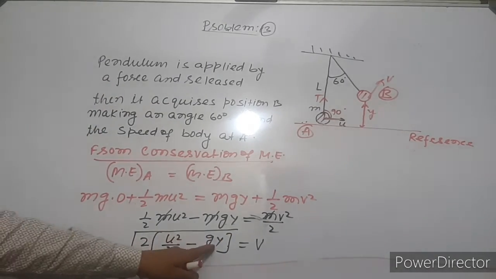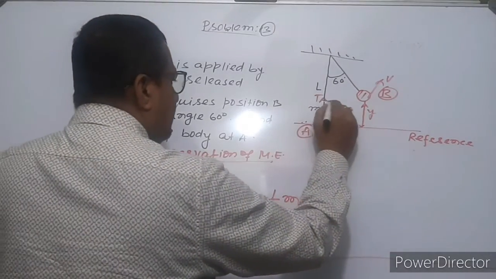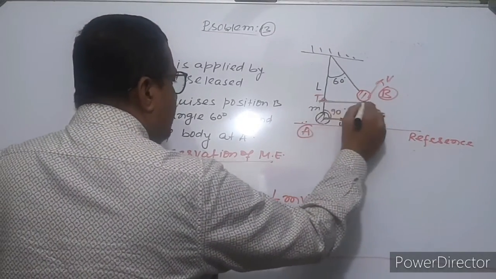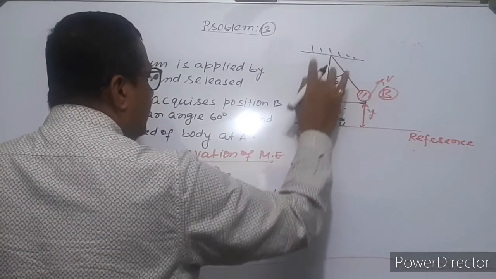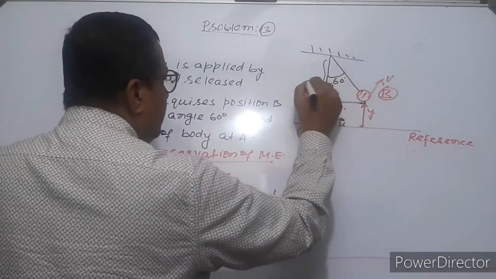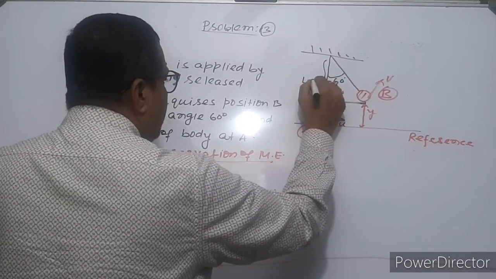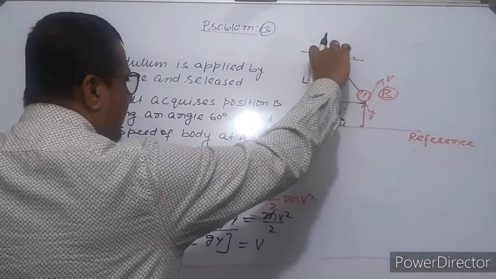Here the problem is that y is something we have supposed; it is not given in the question, so we have to find y. This is the height y. Then from here to here, this will be equal to L minus y. This is y, this is L minus y.